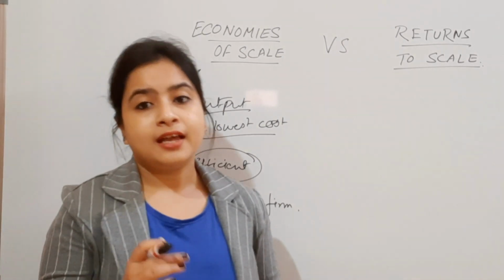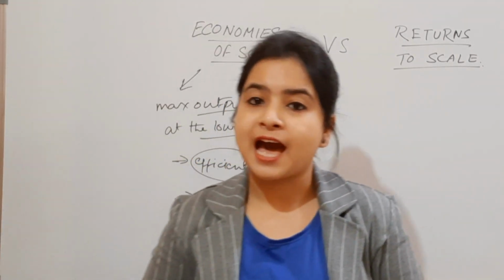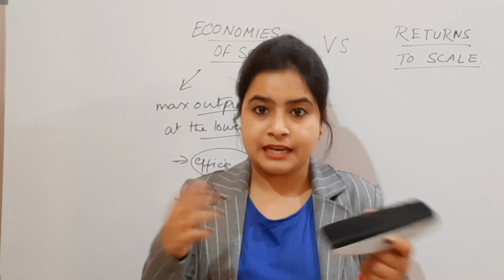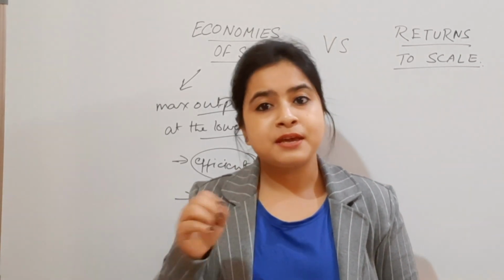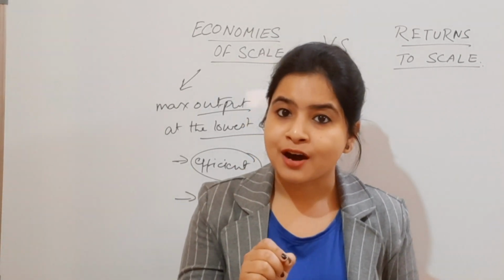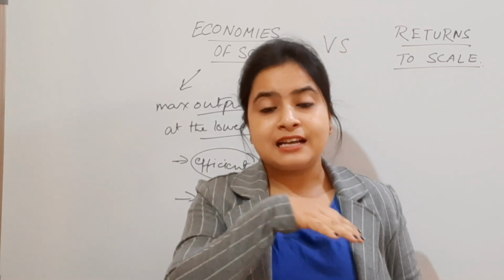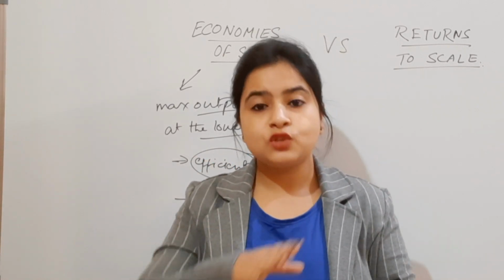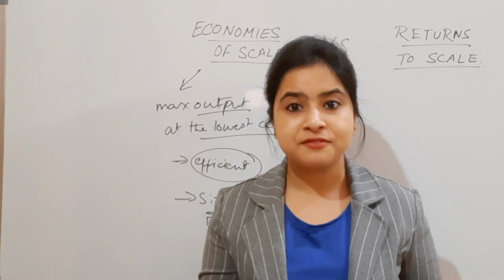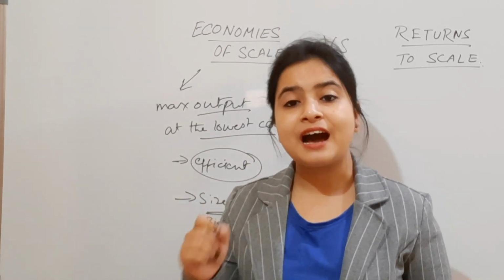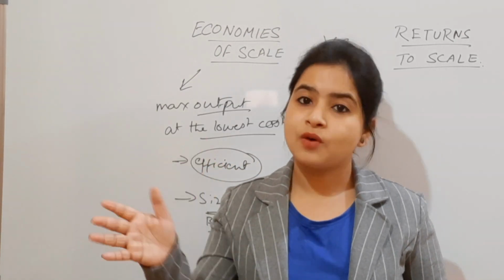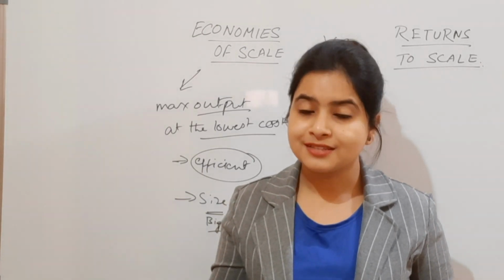Why? If we have, let's say, a big farm in an economy, that big farm can easily divide its labor into various categories. And being a big farm, it can easily hire high skilled workers or laborers, isn't it?